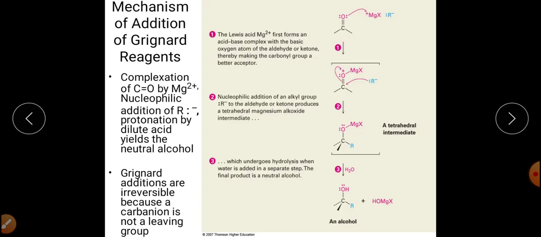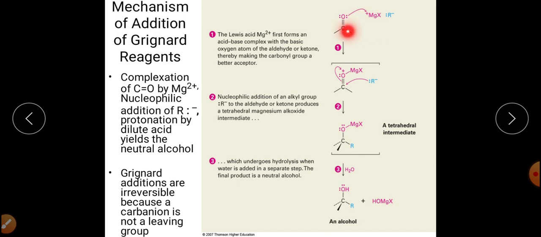At that time, how will it react? The mechanism of the addition of Grignard reagent is that first of all there will be interaction between the lone pair of oxygen with the MgX. We know that R is carrying the electron pair, so R negative, and it will form MgX positive.